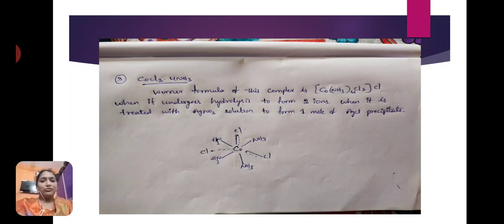By this reaction, we know that only 1 Cl is in ionic bond.